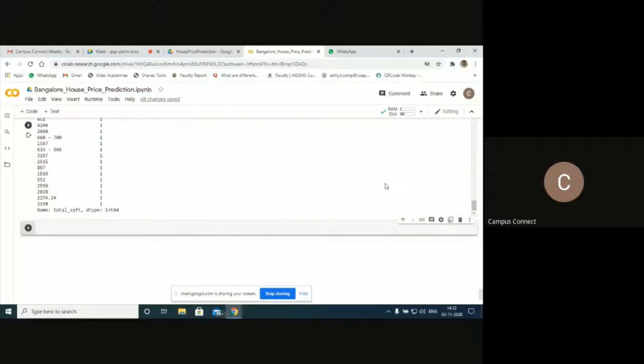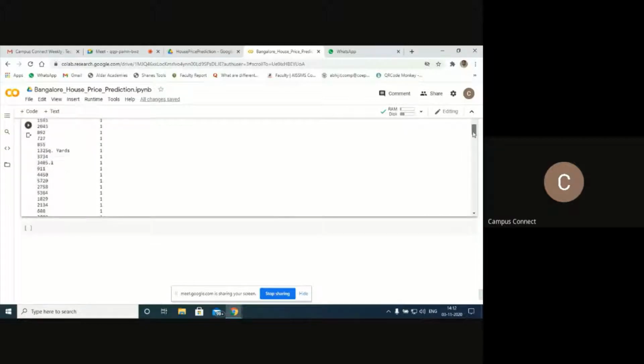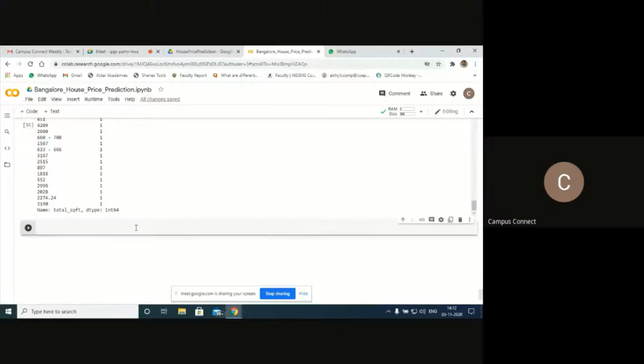So we have got different values here. Different square feet of the flats are available as far as this data set is concerned. Now let's try to filter this, the feature engineering.